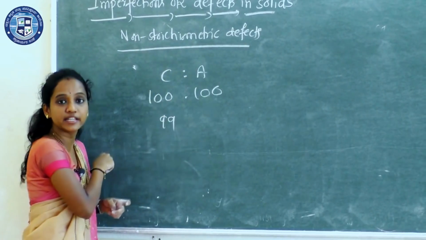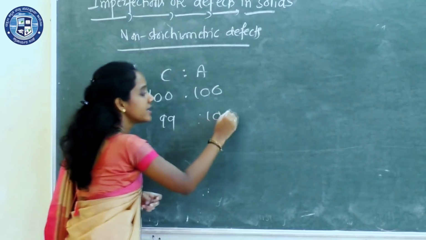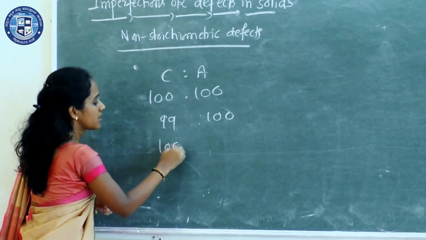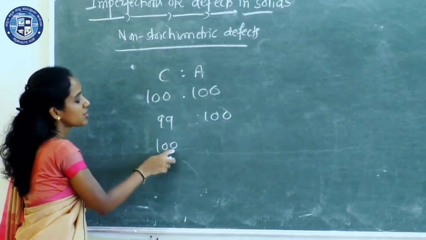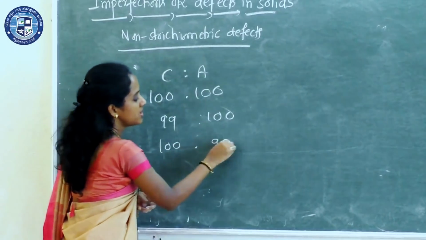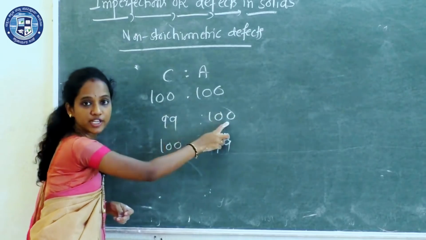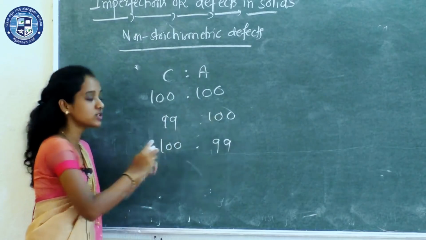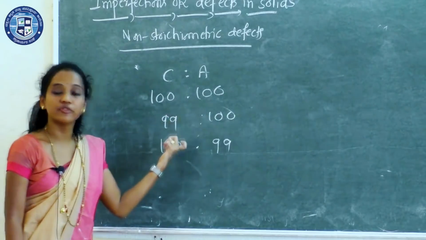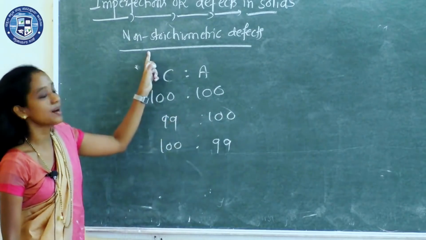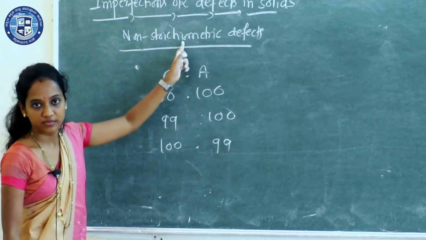If there are only 99 cations and 100 anions, or 100 cations and 99 anions, these are all non-stoichiometry. There is no definite ratio between cations and anions. If the cation to anion ratio is not the same, then it comes under non-stoichiometric. Okay.